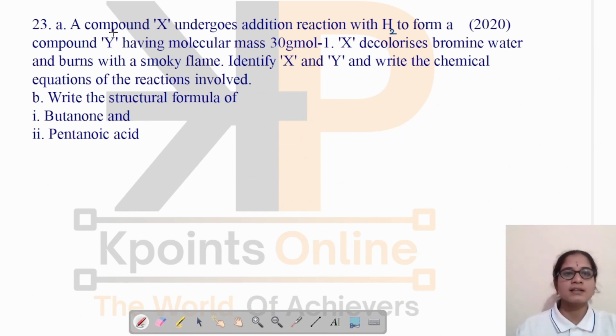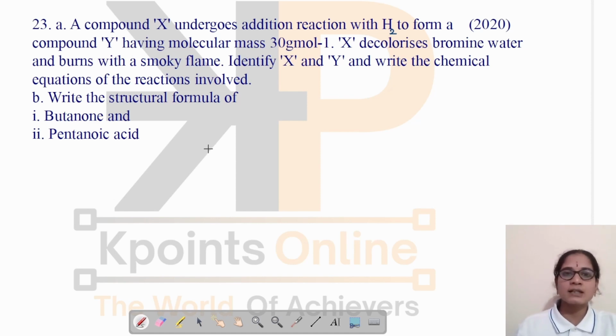Next, the question is, a compound X undergoes addition reaction with hydrogen to form a compound Y, having molecular mass 30 gram per mole. X decolorizes bromine water and burns with a smoky flame. Identify X and Y and write the chemical equation of the reactions involved. We have given a compound X undergoes addition reaction with H2 to form a compound Y having molecular mass 30 gram per mole.